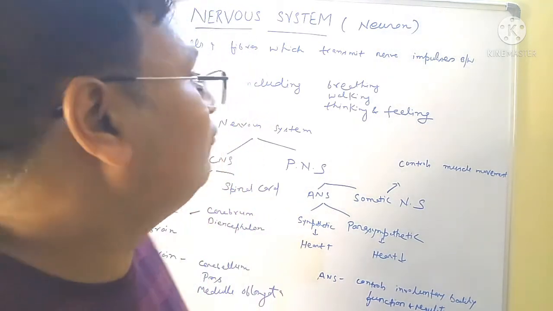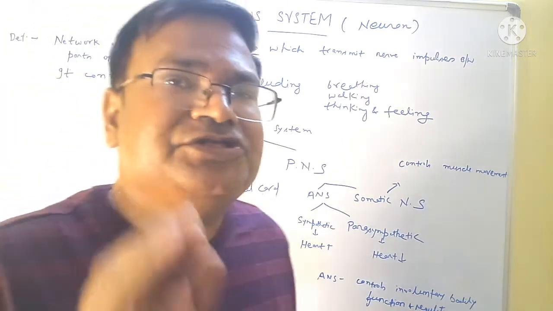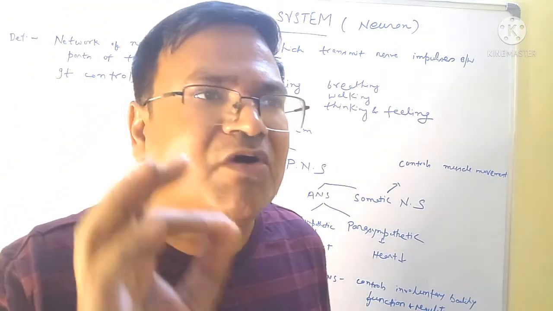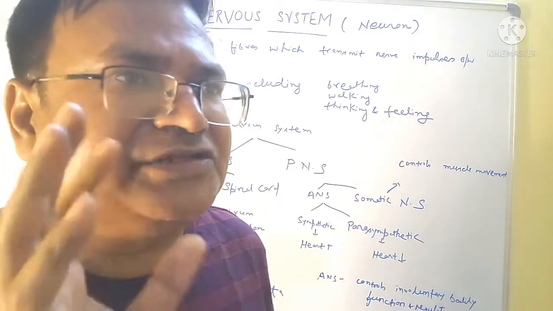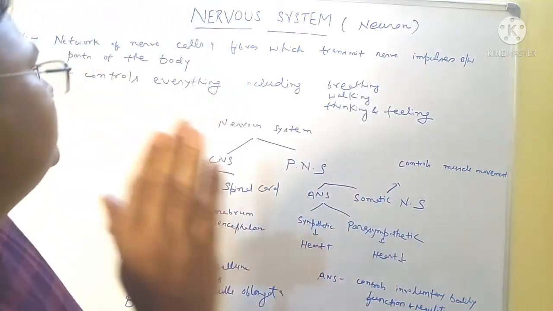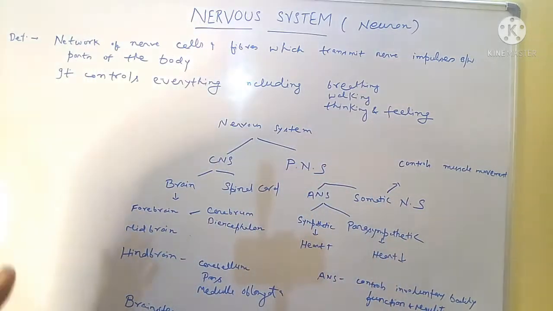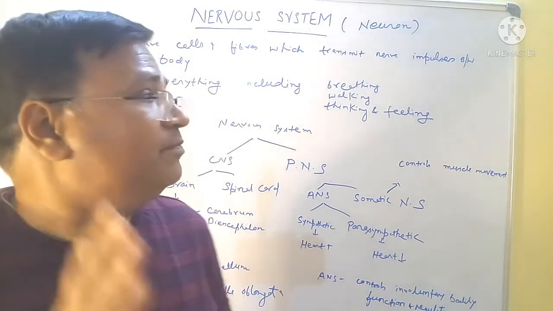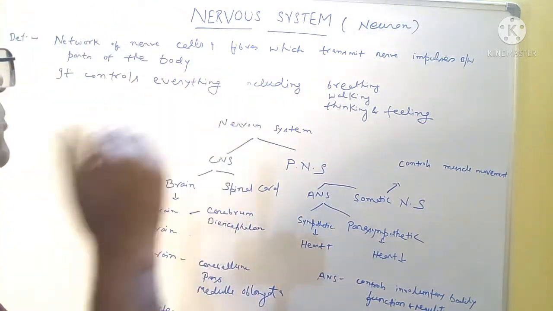Today I am discussing the nervous system. What is the nervous system? The nervous system is made up of neurons, the nerve cells. It is a network of nerve cells and fibers which transmit nerve impulses between the parts of the body.